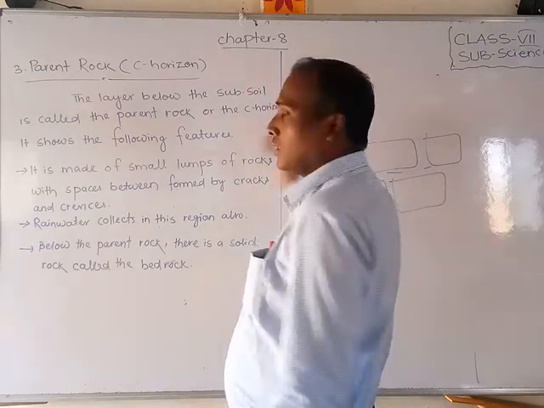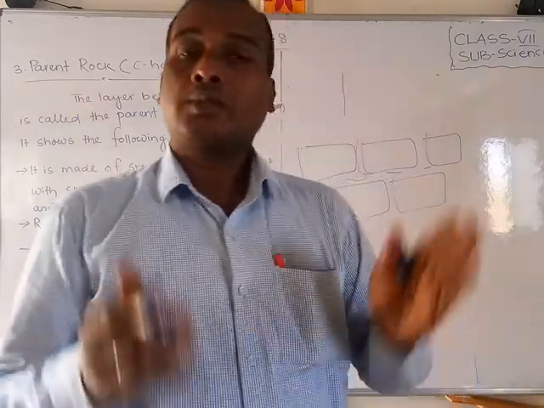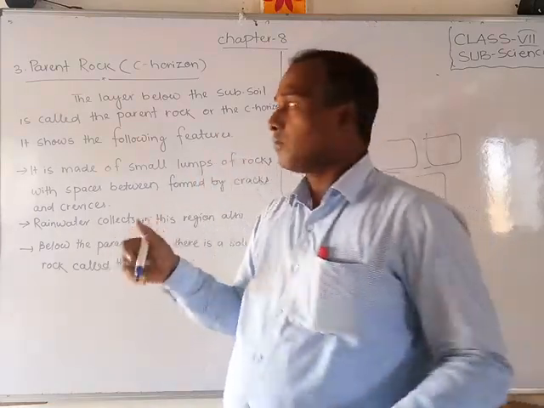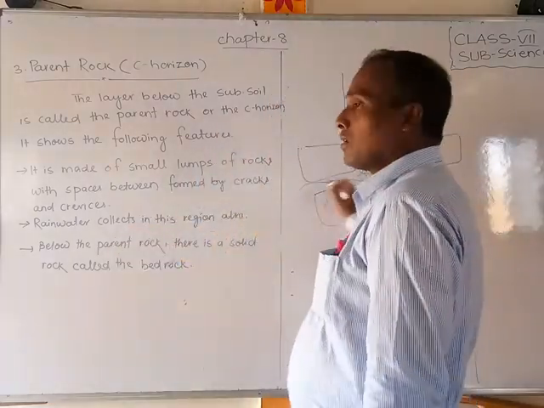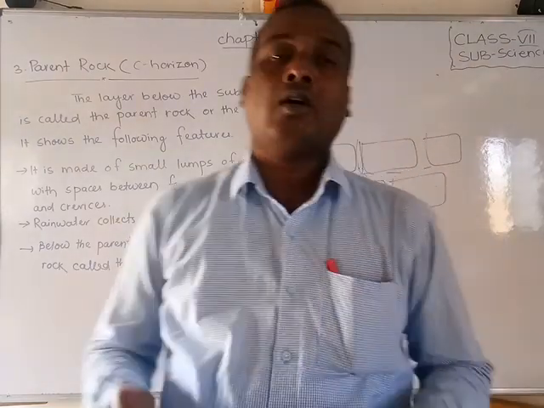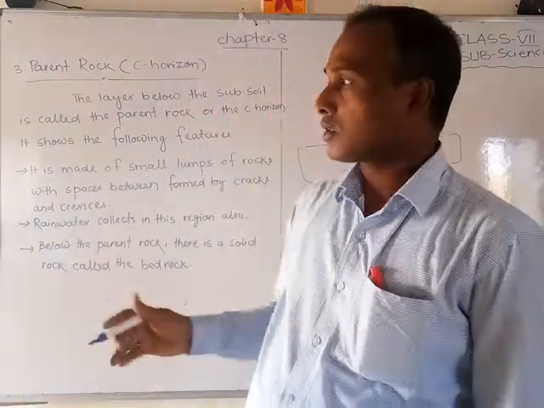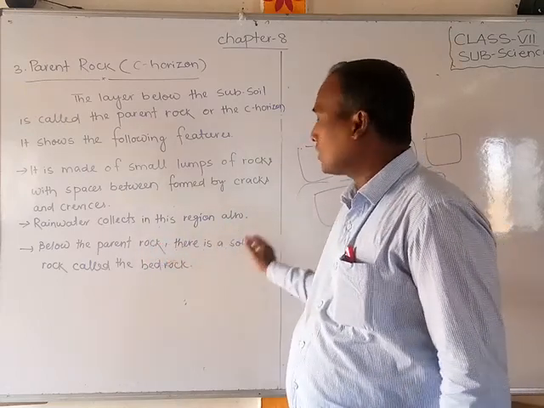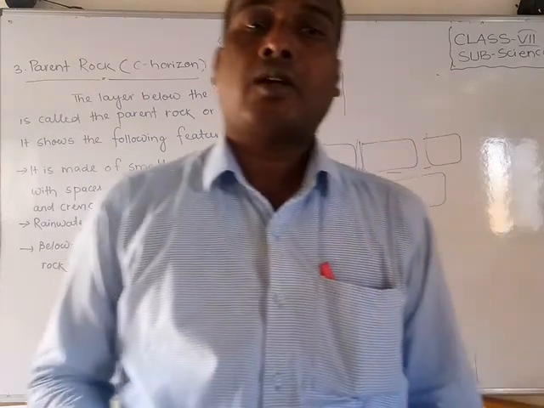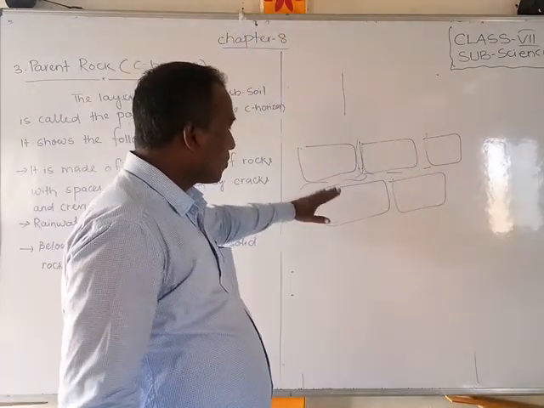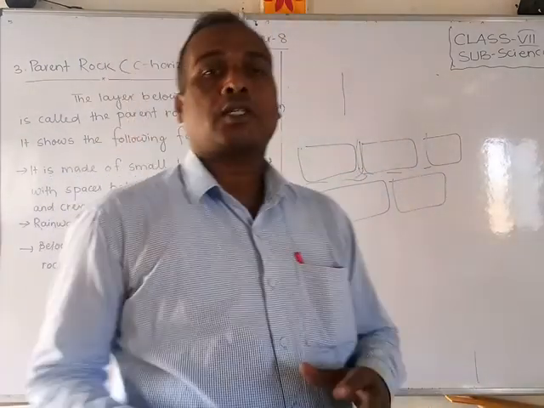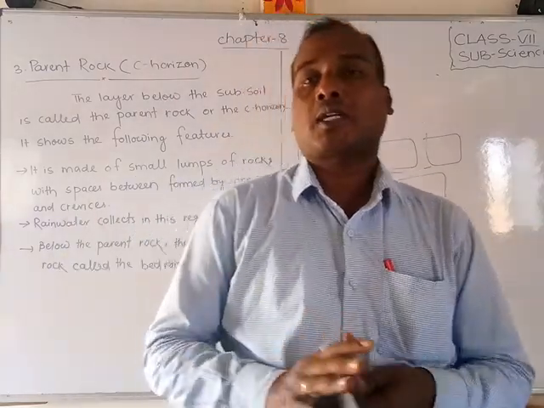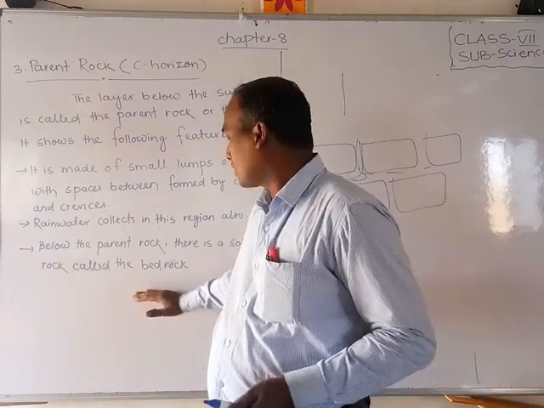When the rain comes, it is stored especially in the middle layer, called the subsoil, and some water is also stored in the third layer, called the C horizon or the parent rock. Okay, below the parent rock there is a solid rock layer, called the bedrock.